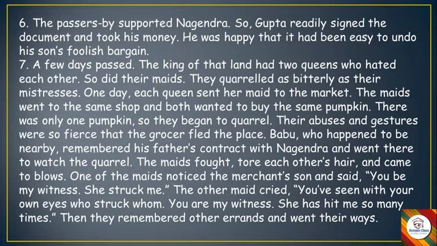Now, one day, what happened when they went to the market to buy a pumpkin? They both went to the same shop, and there was only one pumpkin, and both of them wanted that one pumpkin for themselves. And they started fighting, and the fighting grew so big and so fierce that the grocer, that shopkeeper, left the place and went away from there.